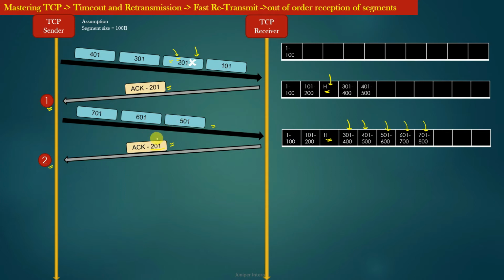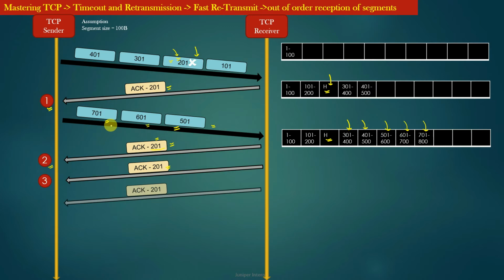Now this acknowledgement was generated because the TCP receiver received the segment with sequence number 501. The TCP receiver also received the segment with sequence number 601, and therefore generates another acknowledgement with acknowledgement number 201. Similarly, because the segment with sequence number 701 is also received by the TCP receiver, it will again generate an acknowledgement with acknowledgement number 201 only, right?